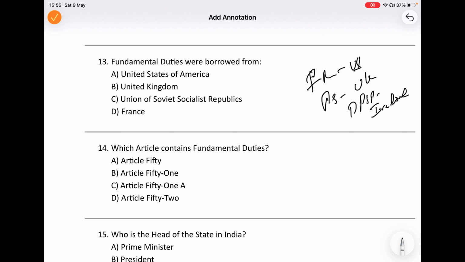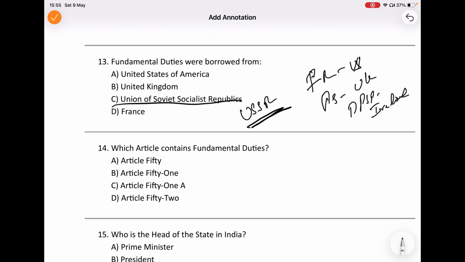Similarly, the concept of fundamental duties was brought from the USSR, the Union of Soviet Socialist Republics. The Soviet system strongly focused on disciplinary responsibility and duties towards the nation. That is why India adopted this concept later through constitutional amendment.